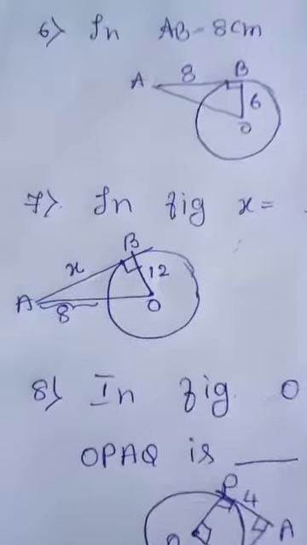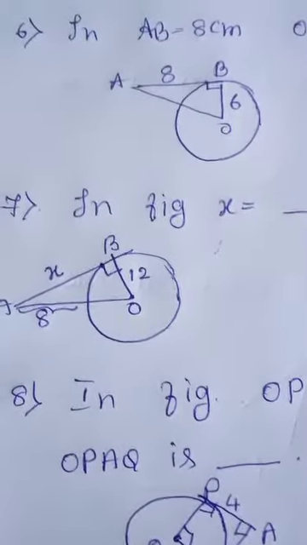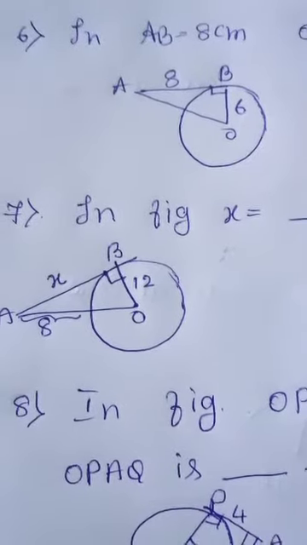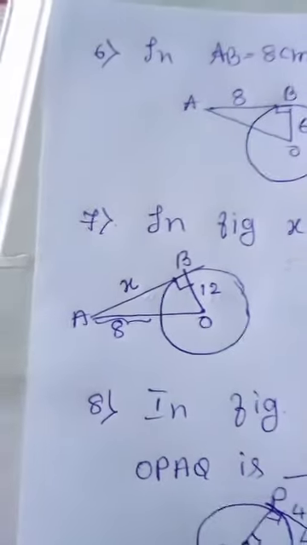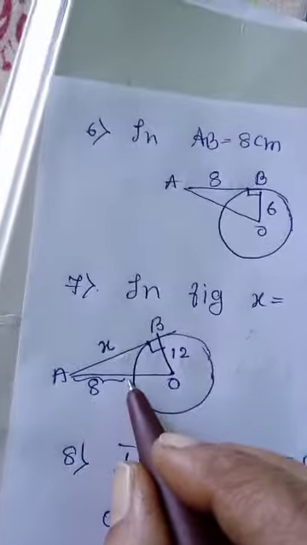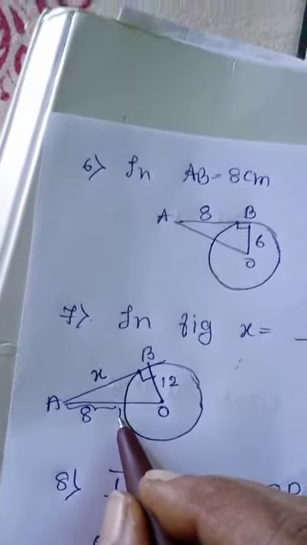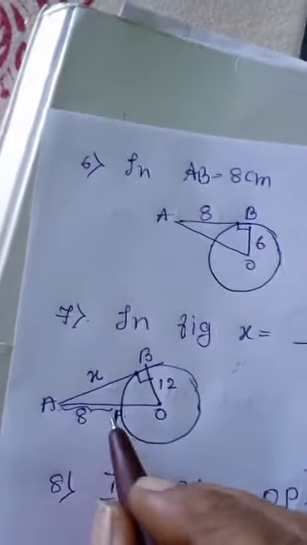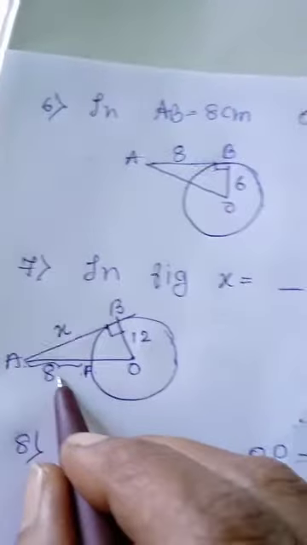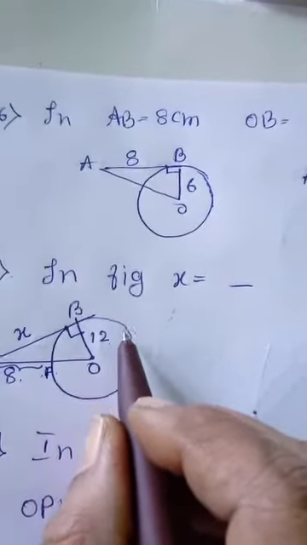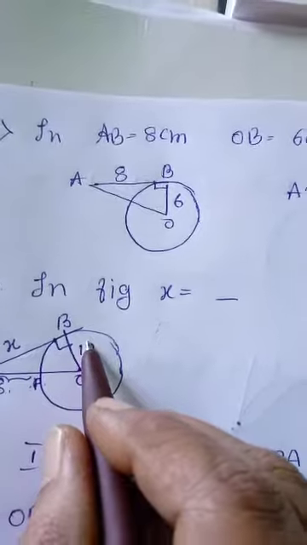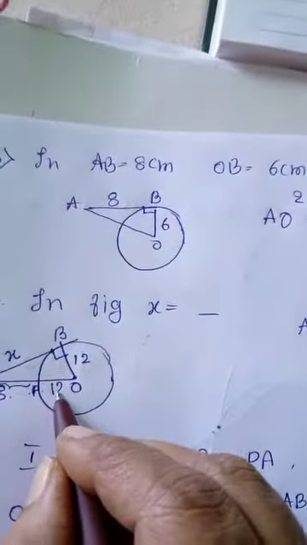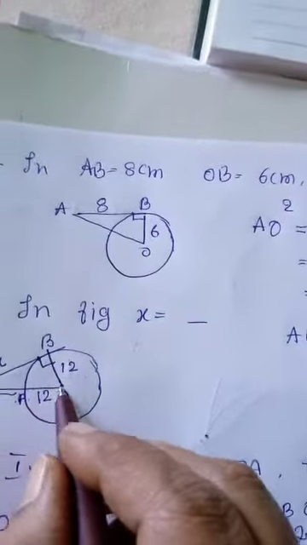We have to find the value of x here. Suppose we name this point P. AP is equal to A. Here BO is equal to 12. Therefore, this also becomes 12 because these two are radii.